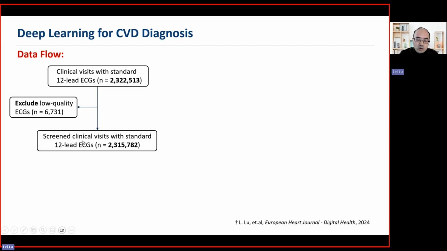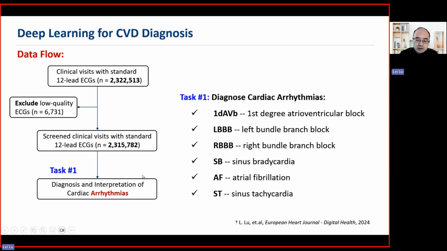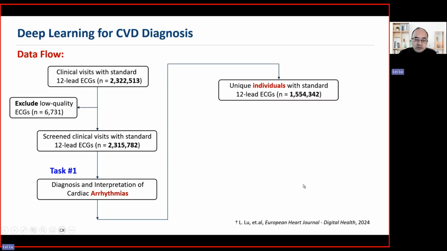And then with these screened clinic ECG tests, we perform the first task, the diagnosis and interpretation of different types of cardiac arrhythmias. We understand that there are many different types of arrhythmias. Here in this data set, they include 6 different types of arrhythmias, for example, first degree AV block, different bundle branch blocks, sinus bradycardia, tachycardia, and also atrial fibrillation. So this is the first task.